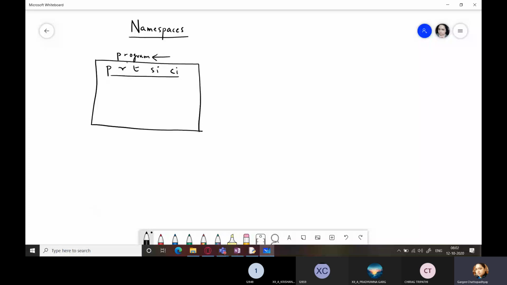A namespace is created in the memory and it is a restricted area which contains a reference to all the objects you are using within your program: functions, variables, identifiers, literals, and comment lines. All of these are confined within the namespace of your program.